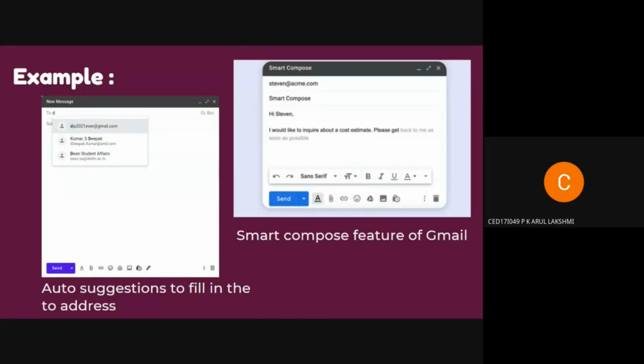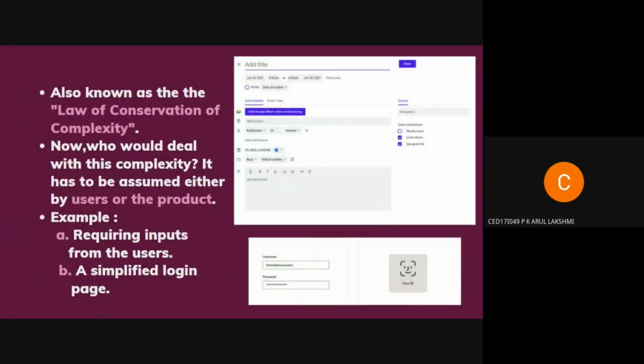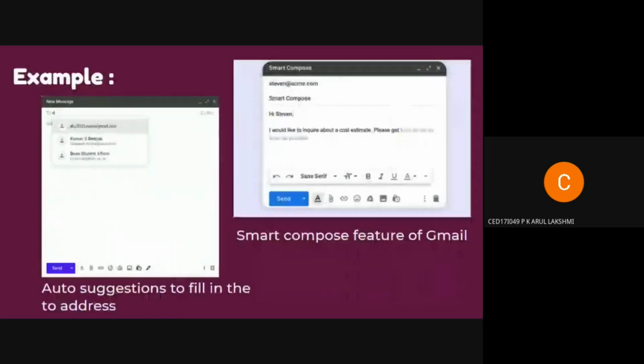And here I would like to add one more point to the previous slide. Now the second point: who will have to deal with this complexity, right? It has to be either the users or the product. So we have to decide who. Tesler here also gives his view, arguing that as engineers we should spend more time reducing the complexity in the application instead of making users spend more time on the task that they're trying to perform. So that will make the app more user friendly. Next slide.